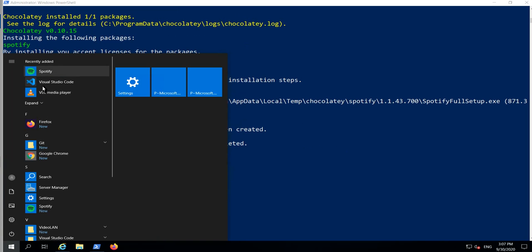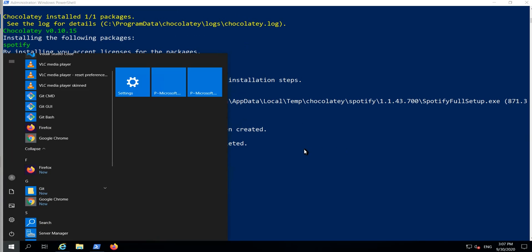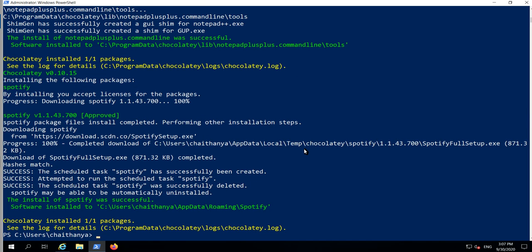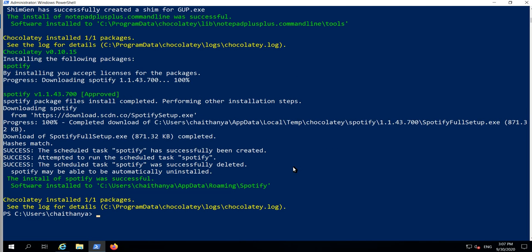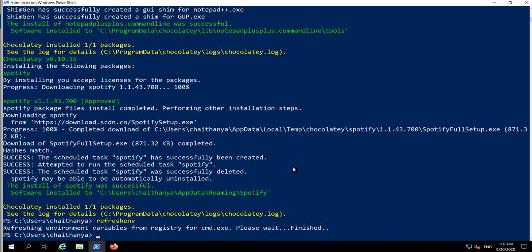Git I already did previously. All the things have been installed. Suppose I type that command again, refresh environment, it's been refreshed.